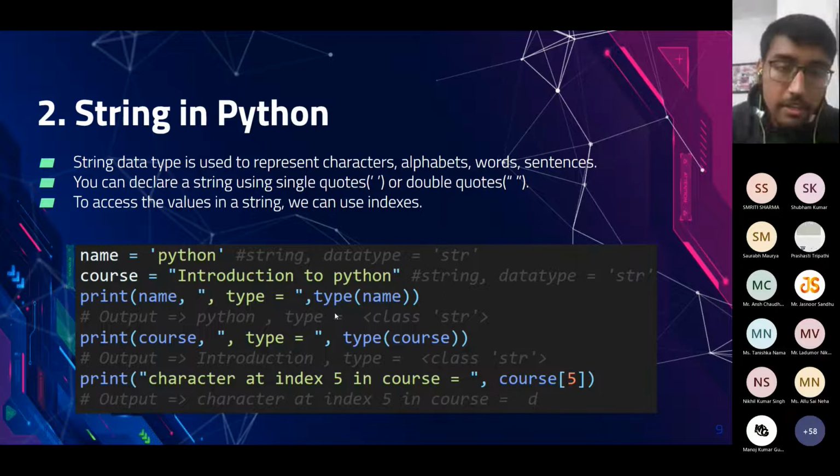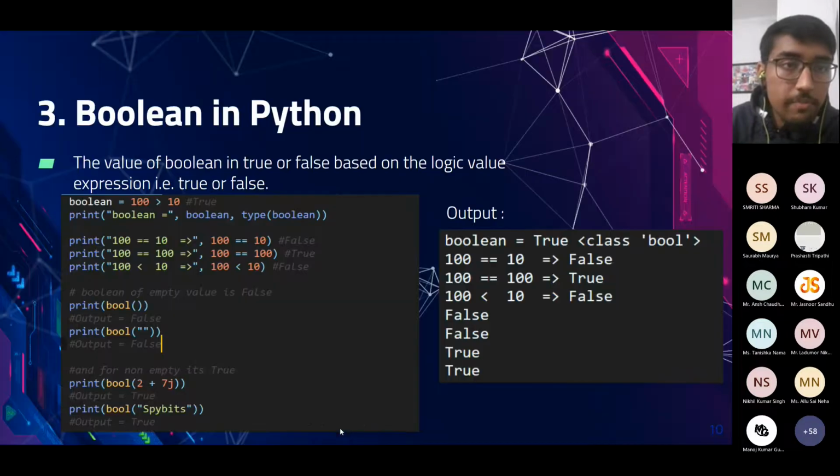If we print the type of name, it will return class as str, and same for the string course too. We can access the character at the position 5 by writing the index in square brackets in the data type string course. So this is about string.